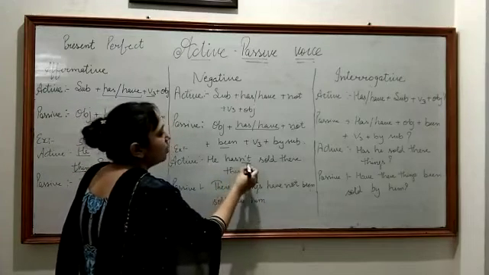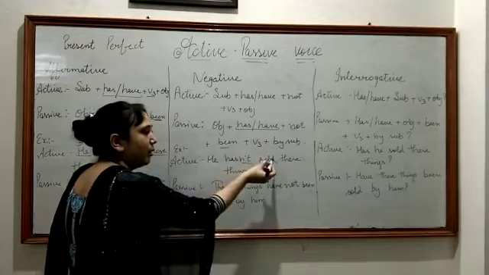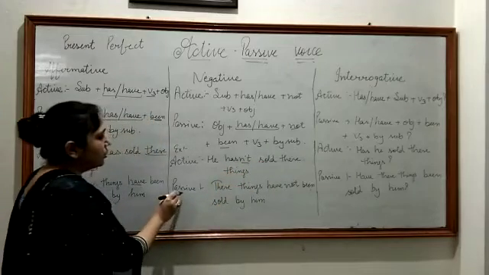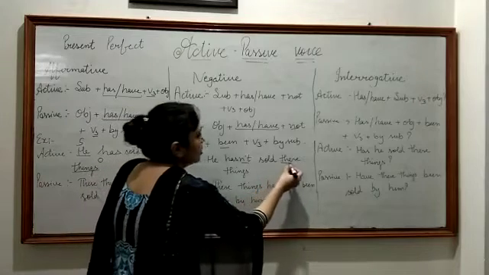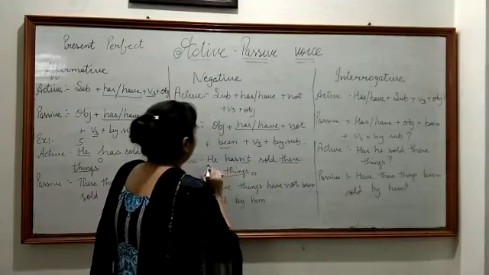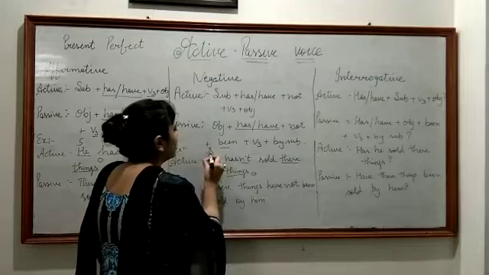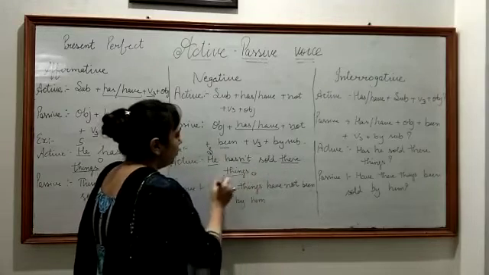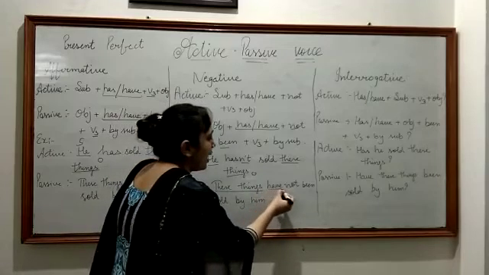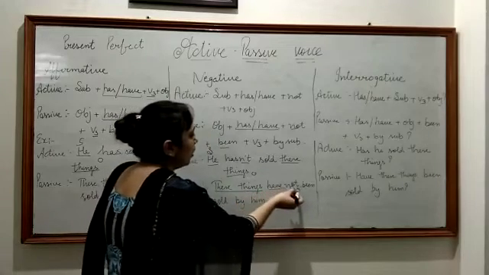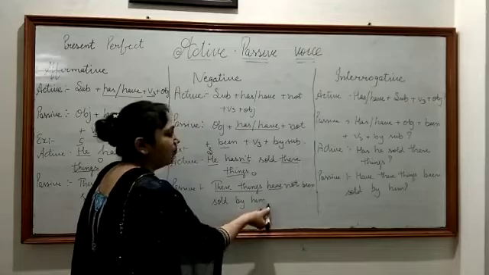We are putting this not in between your auxiliary verb and your verb. Okay? So when we change it into passive, this is your object, of course we are going to move it forward, and this is your subject. So these things will move forward. Now it is in plural, so we will use have. These things have not been sold by him.